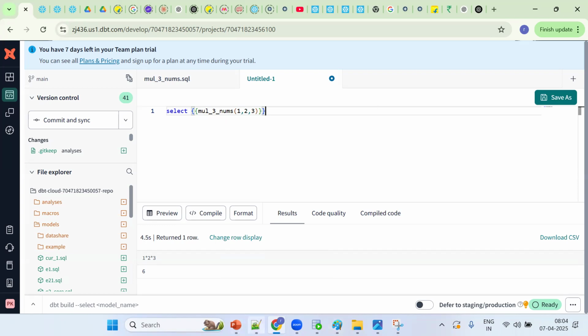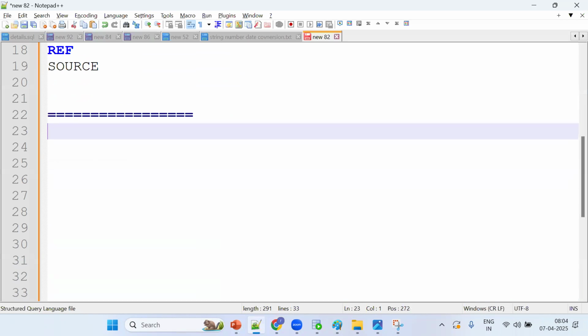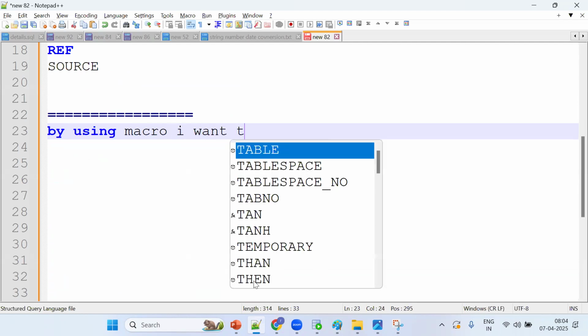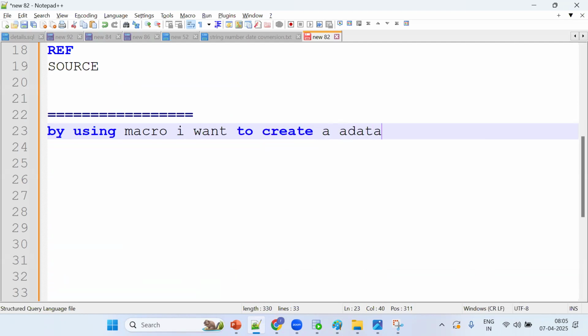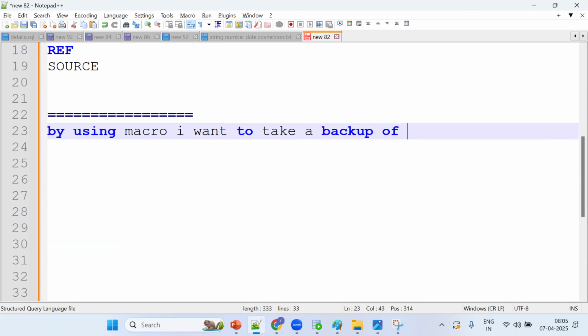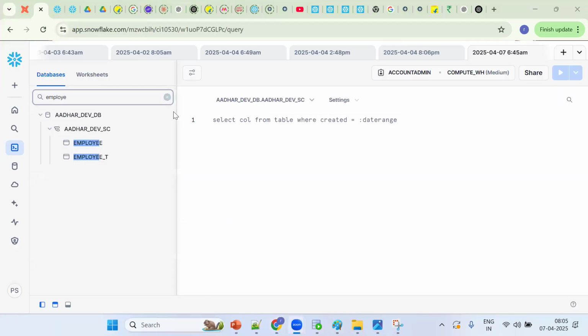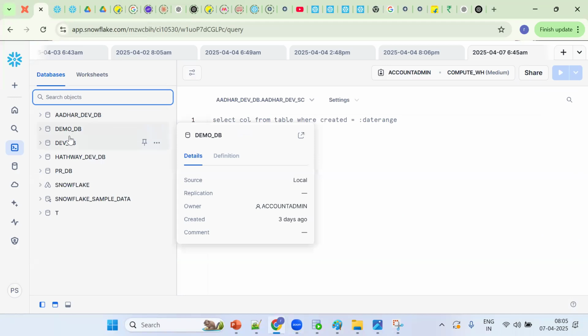Now, by using a macro, I want to take a backup of a database. Tell me, in Snowflake, if I want to take a backup, what's the concept? We should go for cloning. Why should you go for cloning? It's no cost, right? It's zero copy cloning, and there is no storage and no computation cost.